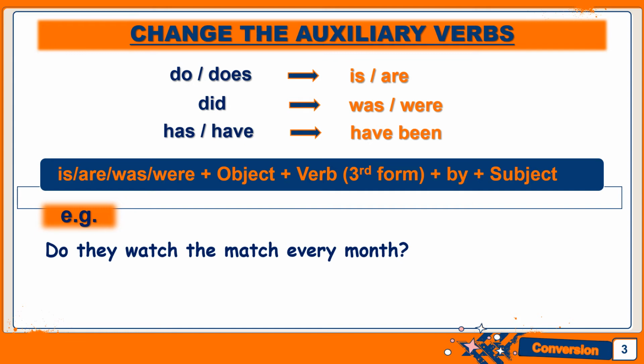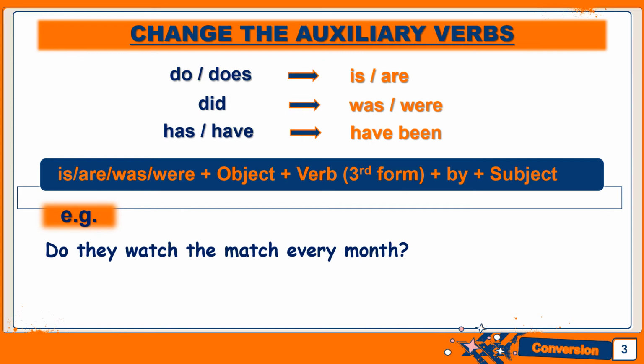Now the next step in interrogative sentences is to identify the auxiliary verb and change it. What is the auxiliary verb used here? The auxiliary verb used here is do, and I told you do will change to is. Very good. So the first thing we'll write in the sentence will be is, followed by the object. So what is the object? The match. Is the match? What will come after that? Yes, the verb in its third form.